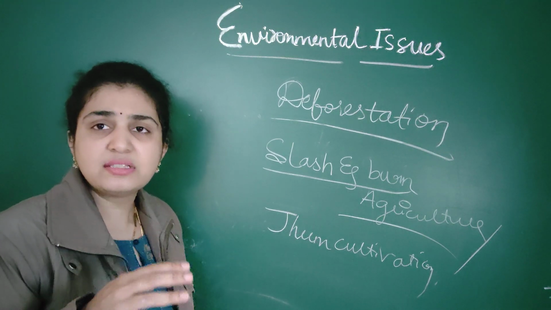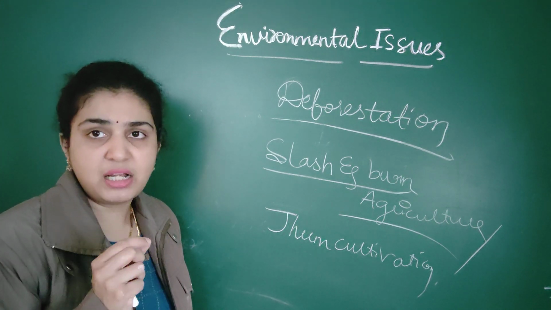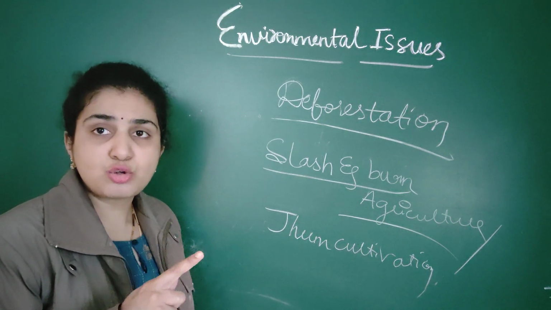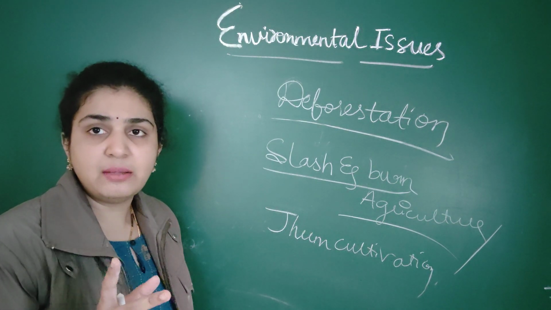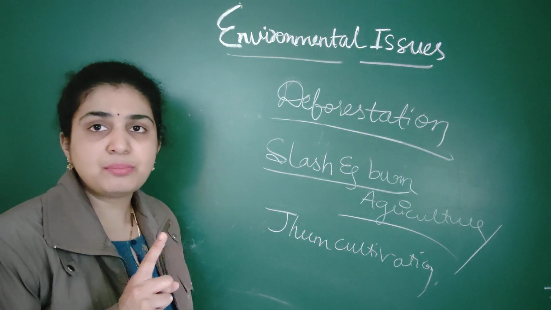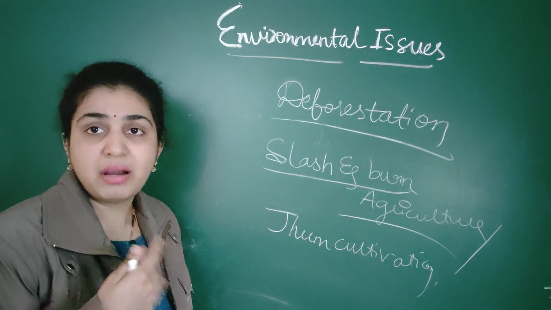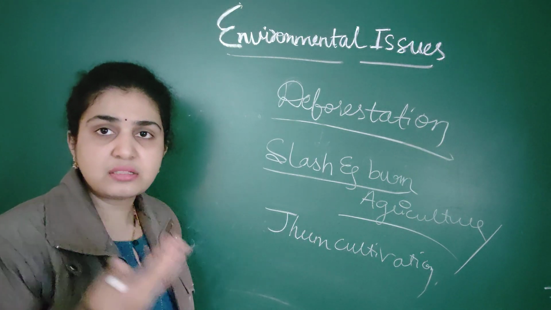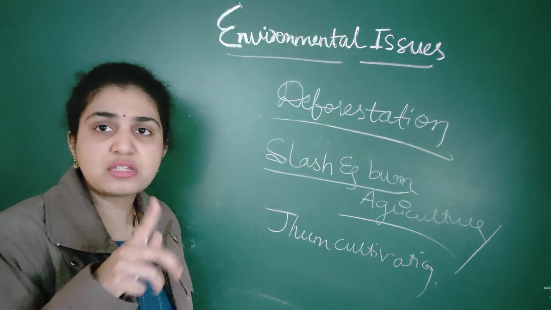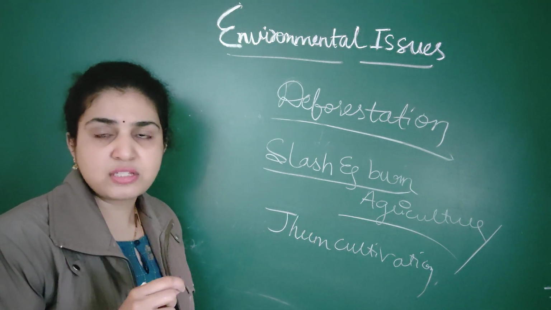Then there was a cultivation, that is jhum cultivation. Important NEET question which is so many times asked. Jhum cultivation is also called slash and burn agriculture. They'll give you so many names. In this, the trees are cut down, slashed, by name only you can understand. The trees are slashed and burnt, and again there is reforestation taking place in that land area. So this is associated with the concept of deforestation.